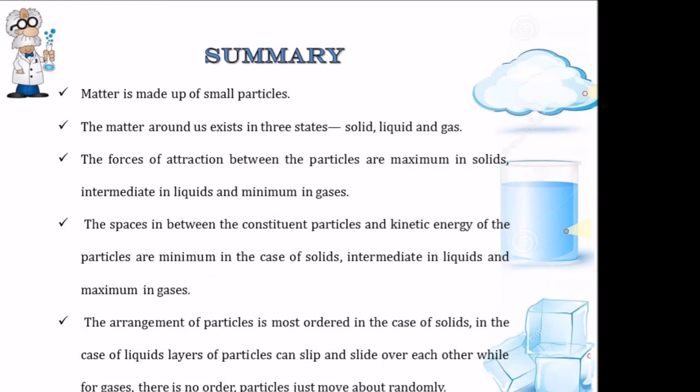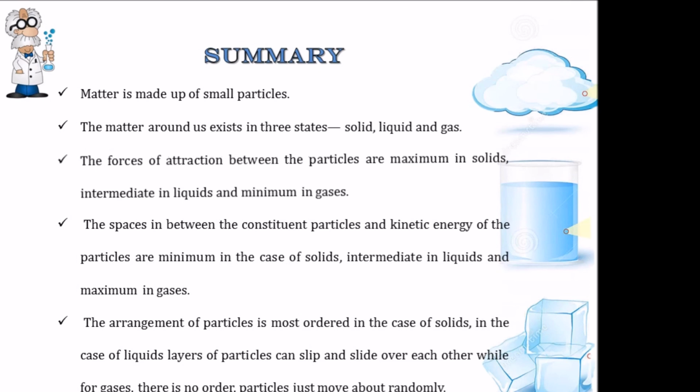So let's take a quick summary of what all we have studied in this chapter. First, we saw what is matter. We saw that matter is made up of small particles. The matter around us exists in 3 states: solid, liquid and gas. And there is a force of attraction between these particles, and that force of attraction is maximum in solids, intermediate in liquids and minimum in gas.